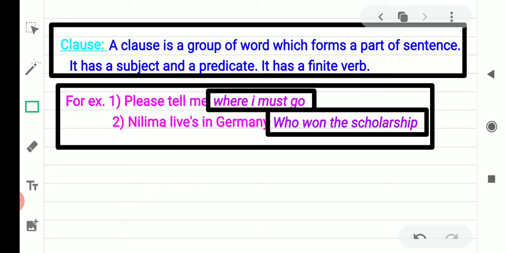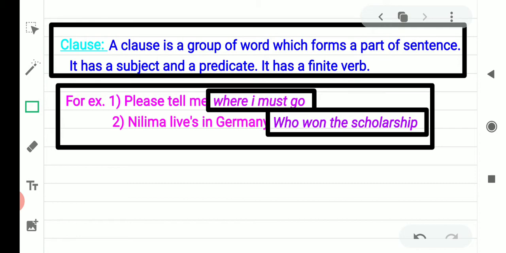Who won the scholarship is the clause of the full sentence. In this clause, who is the subject, won is the finite verb, and scholarship is the object.